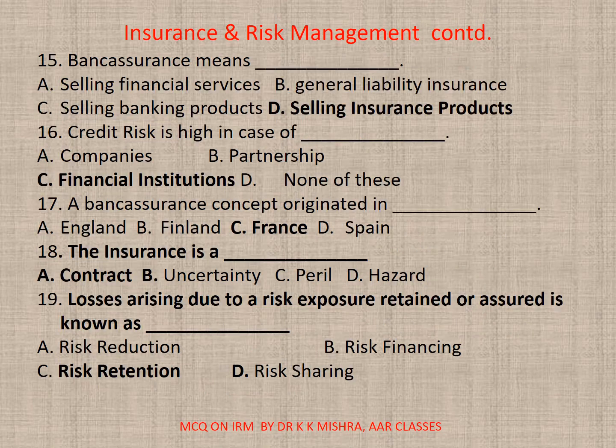Legal hazard. 15. Bank insurance means dash. A. Selling financial services. B. General liability insurance. C. Selling banking products. D. Selling insurance products. Correct option is D.